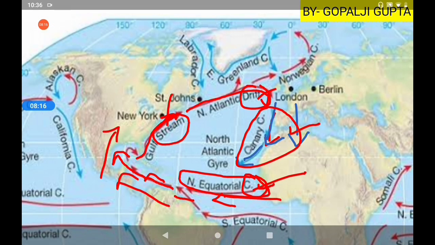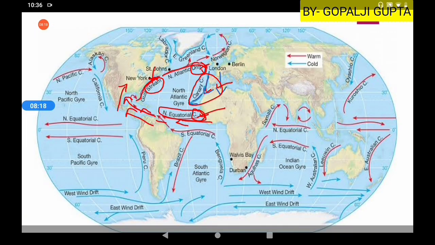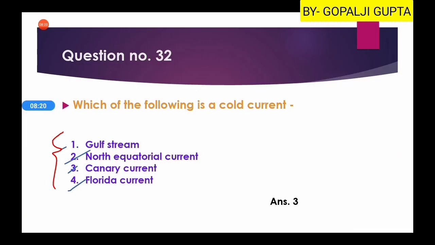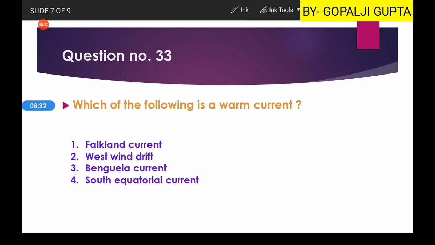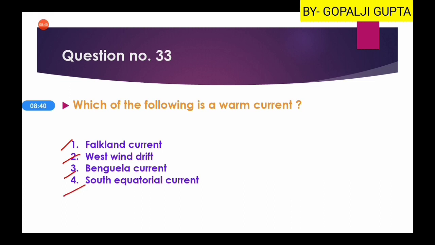Okay, now let us move to our question. This was the question, so here Canary Current will be our right answer. It is a cold current. Then the next question is, which of the following is a warm current? Now you have here also four options: Falkland Current, West Wind Drift, Venezuela Current and the South Equatorial Current. So again let us see the area of these currents.